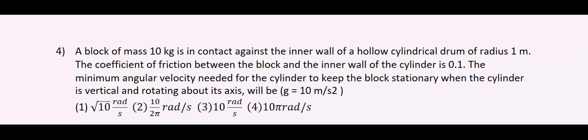Now let us quickly solve this. Let us take the cylinder. Now let us resolve the forces as given. mg is the force due to the weight, acting downwards, and the equal friction force is going to be in the upward direction, F. N is the normal, and the force acting opposite to that is m r omega square.